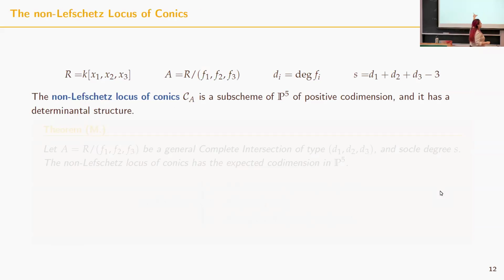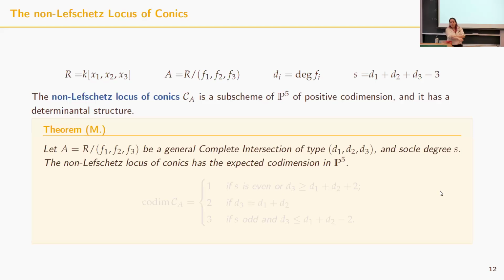Moreover, it turns out that in this case we have a determinantal structure if I consider this as a subscheme of P5. What I was able to prove is that for a general complete intersection, the expected codimension, since I have a determinantal structure, is achieved.